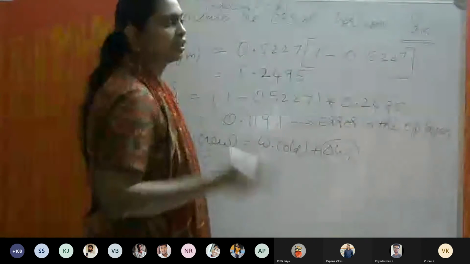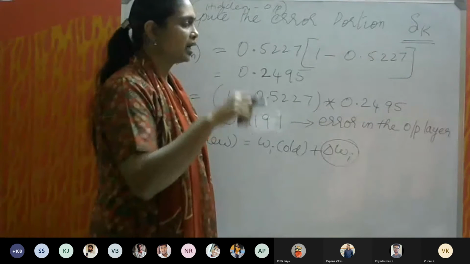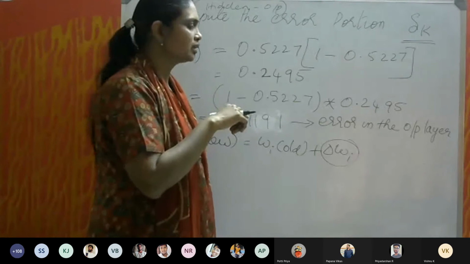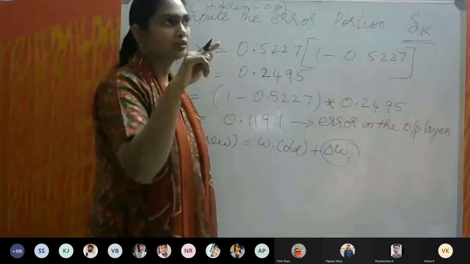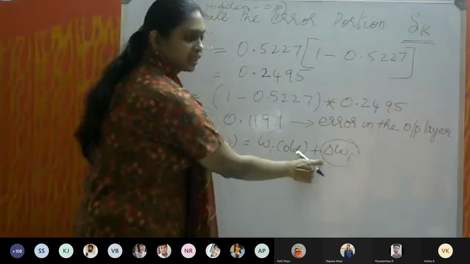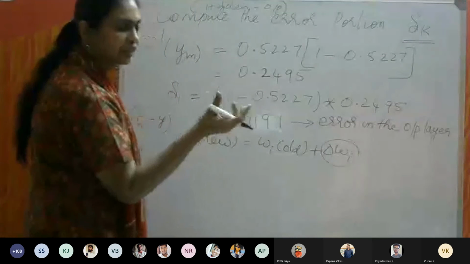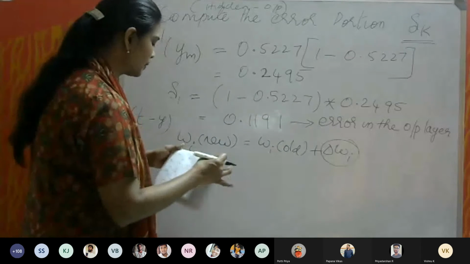Earlier we have seen in Hebb's rule it is Xi into Y, and in the simple perceptron in the last class we discussed alpha T into Xi. So here, the delta Wi, the incremental portion you have to add to the old weight, is given by a formula.